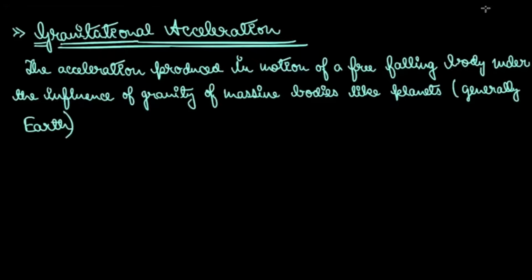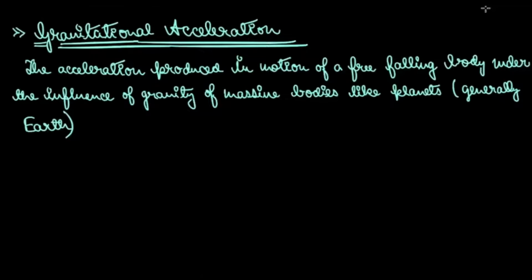Suppose when you drop something from a certain height, it basically falls towards the Earth. That happens due to the influence of the gravity, because its total energy at that point is negative, which you obviously know with the name of binding energy, right? When the total energy is negative, then it means that it is under the influence of attraction, and here of course it is under the influence of a massive planet.